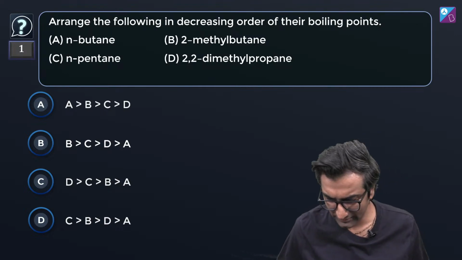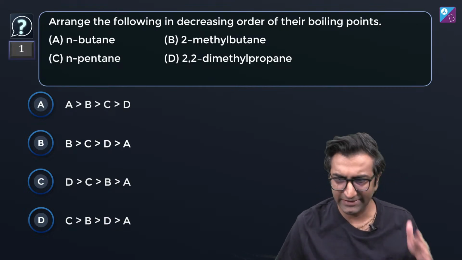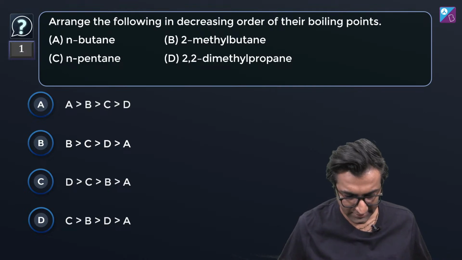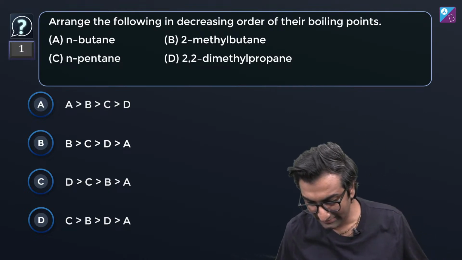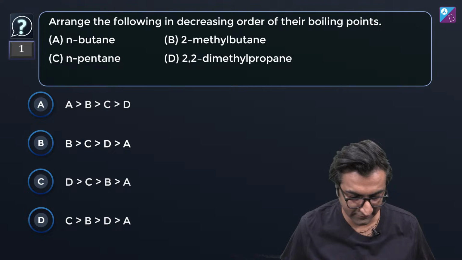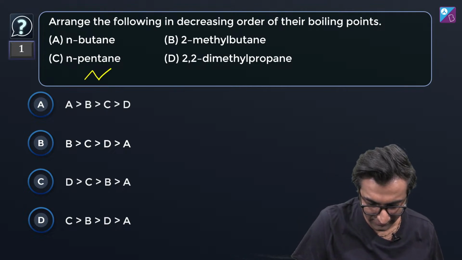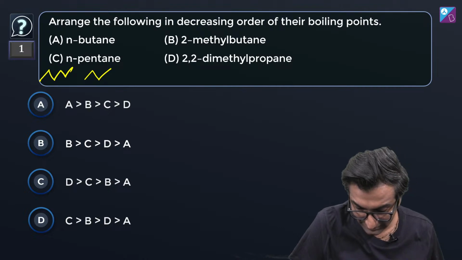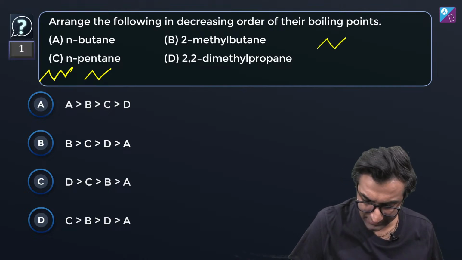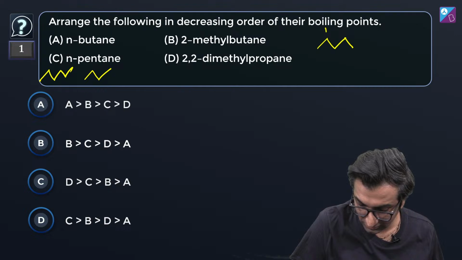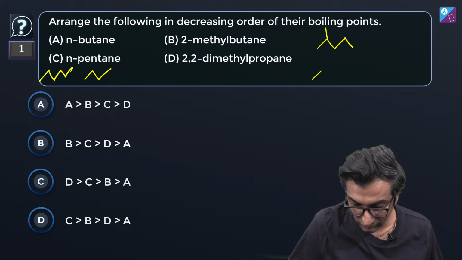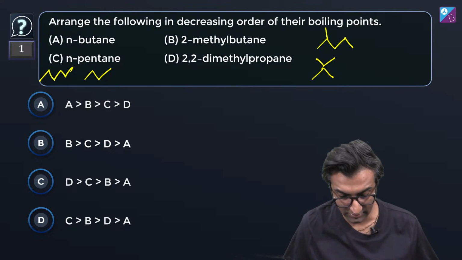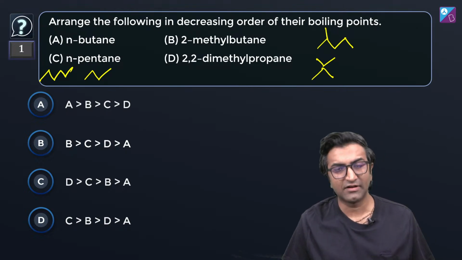Very doable. Whenever I see a name, the first thing I do is convert it into a line diagram. So, for instance, n-butane is simple, n-pentane is simple: 1, 2, 3, 4, 5. 2-methylbutane is interesting. It is pentane, but with a branched methyl. Then 2,2-dimethylpropane. Cool, so these are the structures.